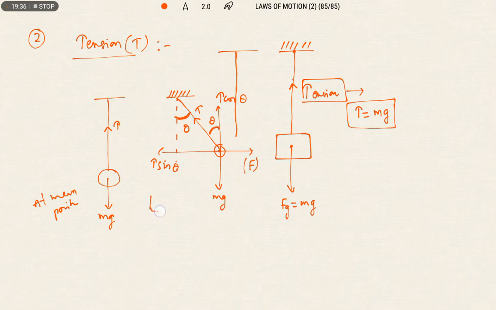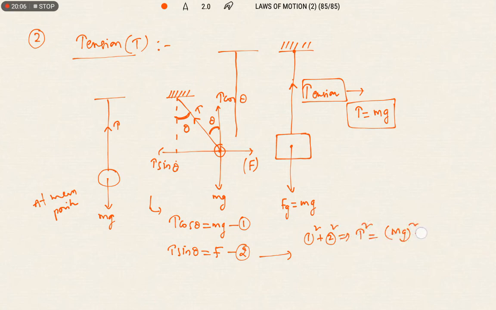So now we can write according to the figure, T cos theta is equal to mg. In the same way, T sin theta is equal to F. Our aim is to find the tension in the string. So how to find it? Let us do 1 square plus 2 square. We get T square is equal to (mg) square plus F square. Therefore the tension in the string, T, is equal to under root of (mg) square plus F square.